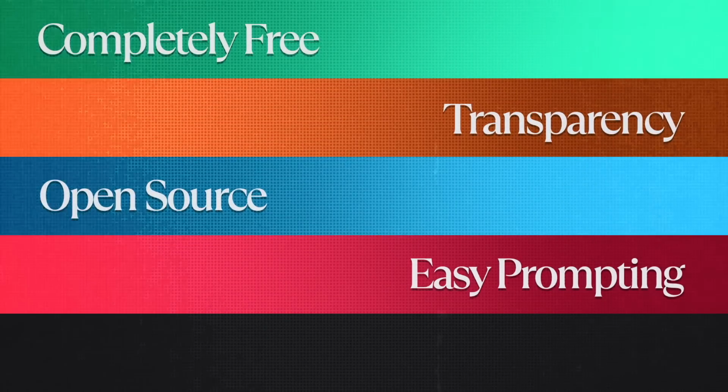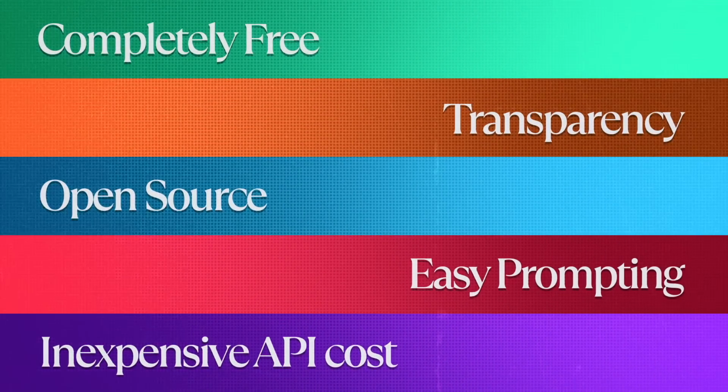And last but not the least, the API cost of using Deepseek R1 is 27 times cheaper than that of O1 by OpenAI. And that is enough incentive for all the companies out there to be switching from OpenAI's models to DeepSeek model to save up on a lot of cost. 27 times is insane to think about, and that is the benefit of Deepseek R1, and that is why it's making headlines around the world.